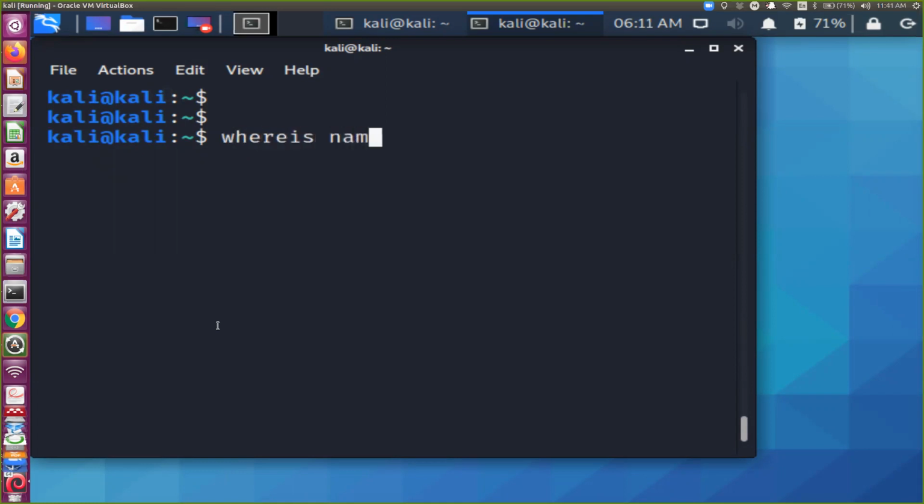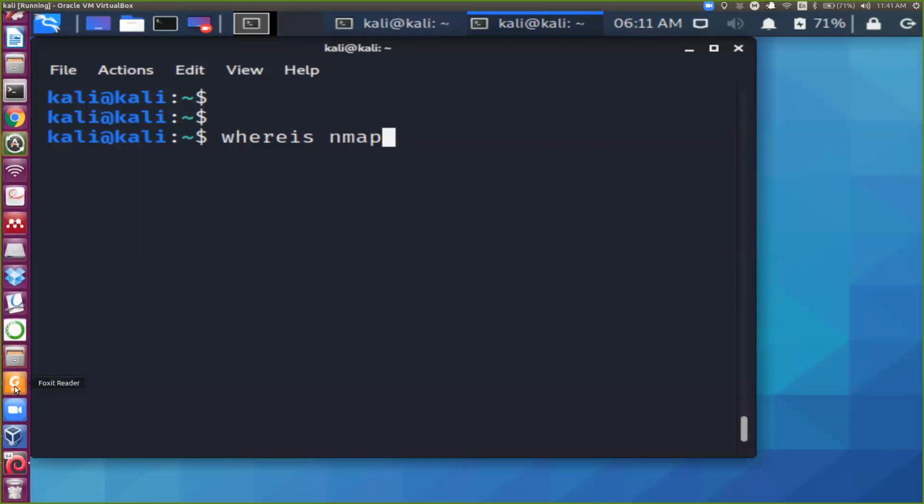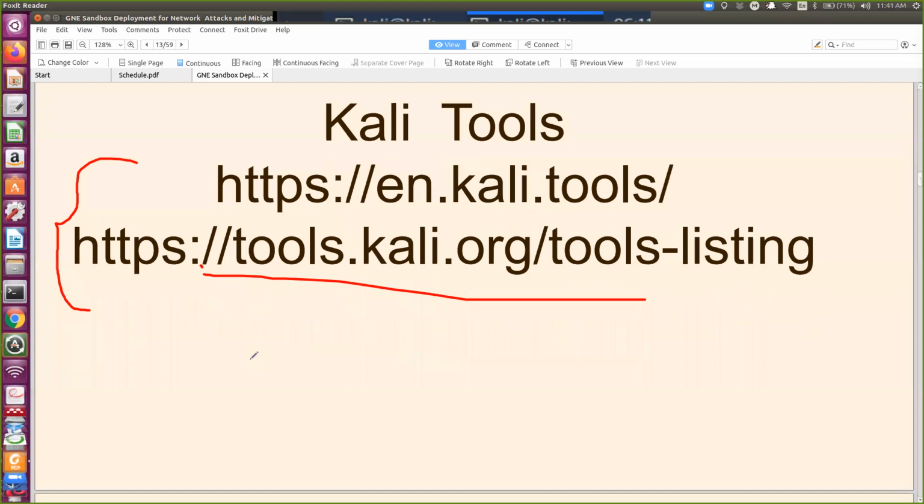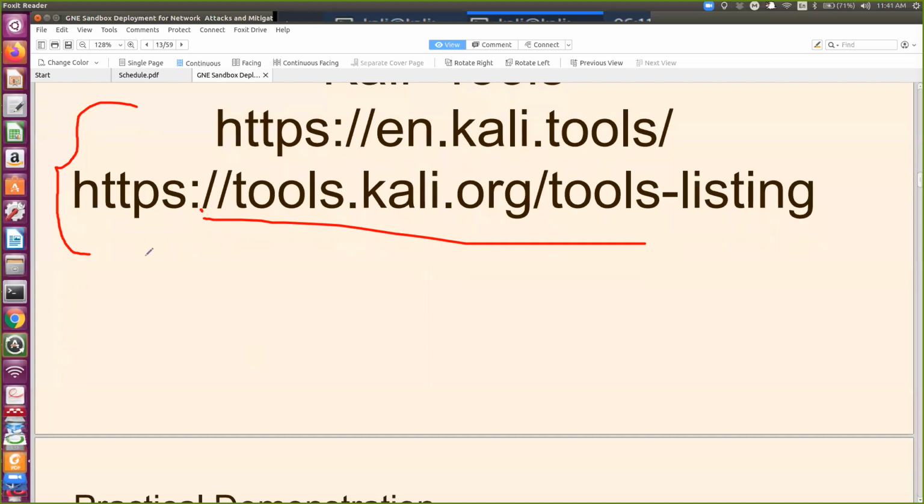Where is nmap? In all Linux distributions, whether you are using Ubuntu, Red Hat, Scientific Linux, or any forensic Linux, all the commands of Linux are under 6 directories.